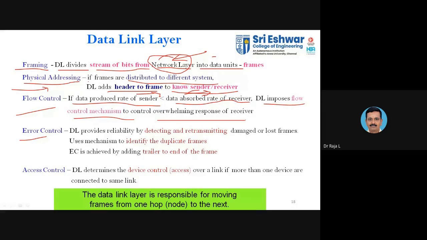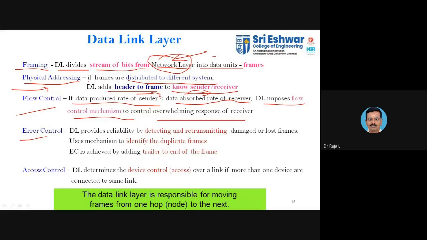Whenever a larger amount of data is being generated than is being received, you need to control the flow of data. If the sender is generating more data while the receiver can take in less, you need to control the flow accordingly. If you are generating less data while the receiver can take in more, there you need to increase your generation. That is what is called flow control.